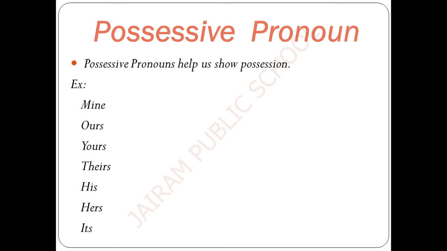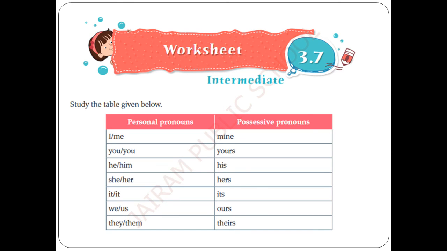Come on, let's see some other exercises for our better understanding. Here is a worksheet. Let's study the table given here. Here are some personal pronouns, and on the next side we have possessive pronouns. The possessive pronouns are mine, yours, his, hers, its, ours, theirs.